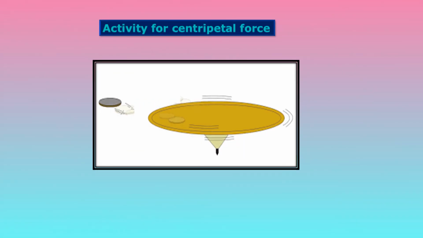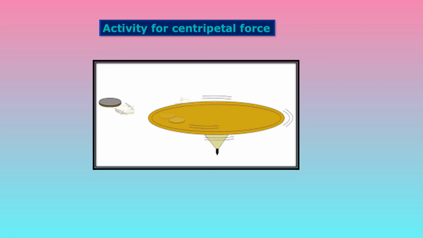Now let us see another activity for centripetal force. You may recall that we performed a similar activity in the previous standard, in which a 5 rupee coin kept on a rotating circular disc flies off the disc along the tangent to the disc. Means when we take a rotating disc and keep a 5 rupee coin on it, what happens?